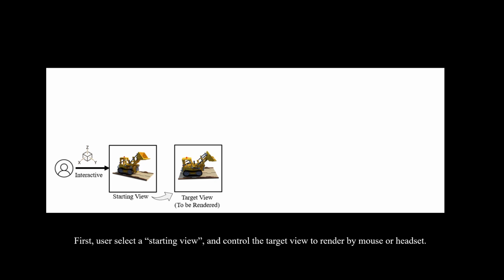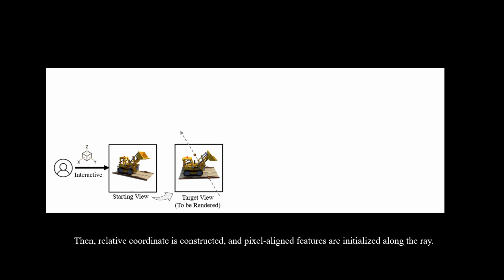Consequently, users initially start from one of the source images and drag it through the mouse or the VR headset to specify the target view for rendering. Then a ray is shot for each target pixel and discrete 3D points are sampled along the ray. The initialization of the pixel-aligned 3D features is achieved by projecting the 3D points onto the source view, by establishing a local relative transformation between the user-controlled target view and a user-selected source view.